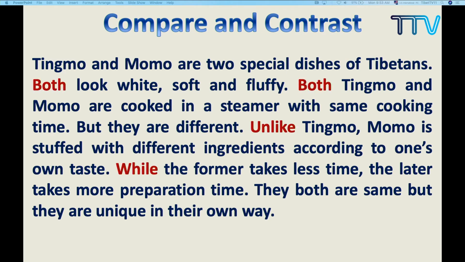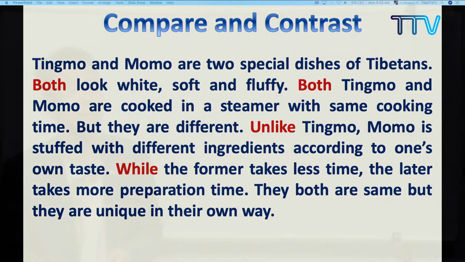Okay, yes. Now both, unlike, while, these are the signal words. Now whenever you come across these words, I'm not saying that this is 100% compare and contrast, but these will just give you some idea. That's why they are called signal words or clue words. They give you some idea. Did you understand? Okay, so with this we have finished with the second type of text structure.